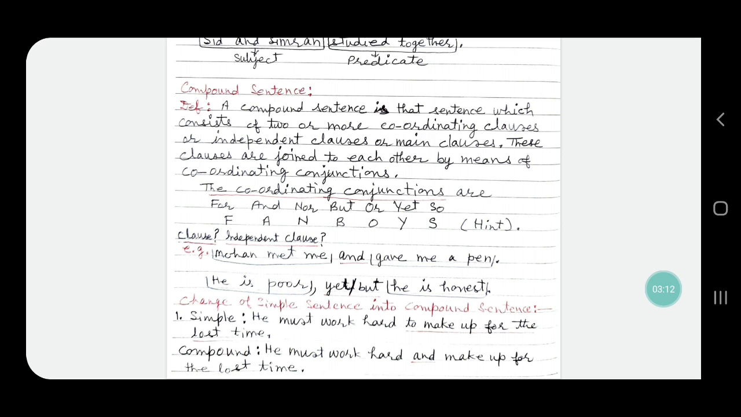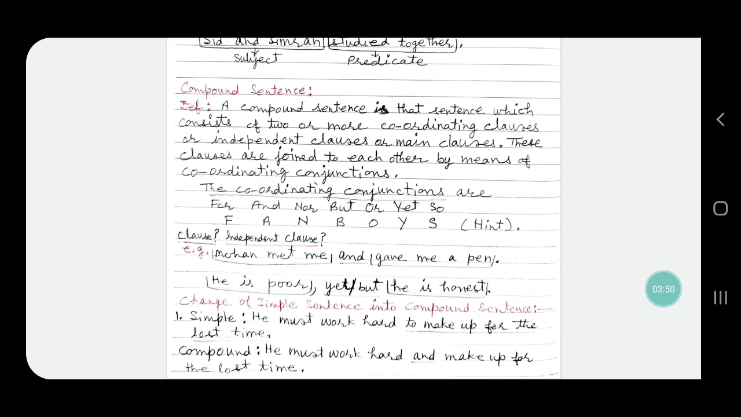For example, here is a sentence, Mohan met me and gave me a pen. Here and is conjunction and here are two independent clauses. Mohan met me is one clause, gave me a pen is another clause, and these two independent clauses are joined together by the conjunction and. So this sentence is a compound sentence.